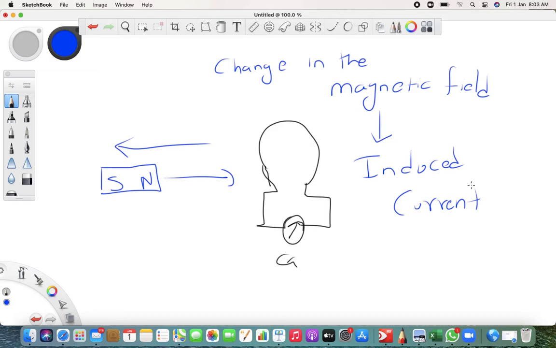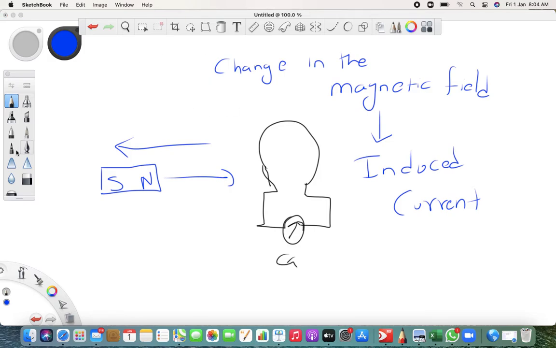For that you have to constantly change the magnetic field, and in order to change it you have to take the magnet towards the loop and away from the loop continuously. The moment you stop, the change in the magnetic field stops, and hence the current produced will also stop. So what produces current? Change in the magnetic field produces current.